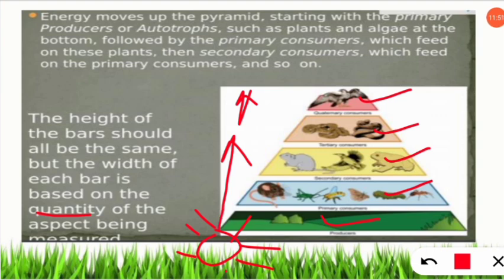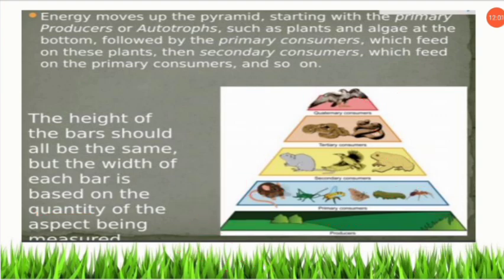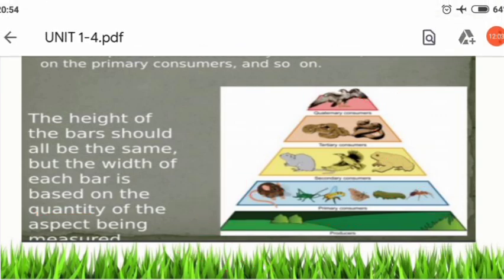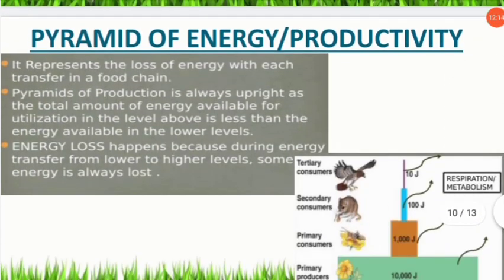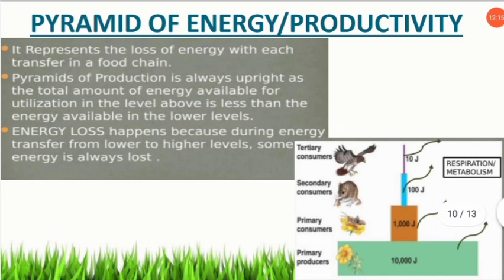So the height is very similar, that is the same, but the width varies because the number of producers varies, that's why the width will be varying. Similarly, subsequently the consumers decrease in number, that's why their width will decrease. So the width varies but the height remains the same. We'll see one by one what the different kinds of pyramids are, as we have discussed, and we know three kinds of important pyramids are there in ecology. First we will discuss the pyramid of energy.